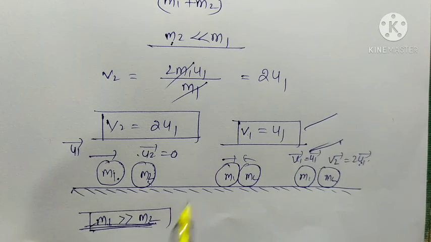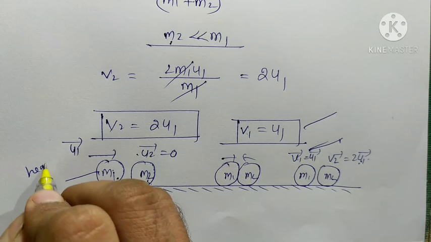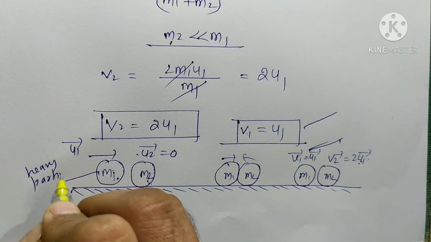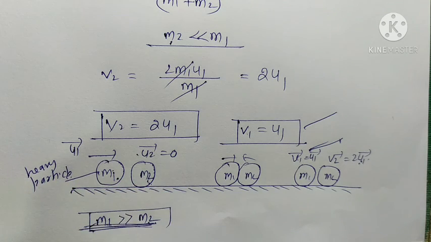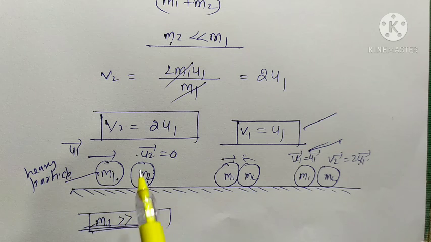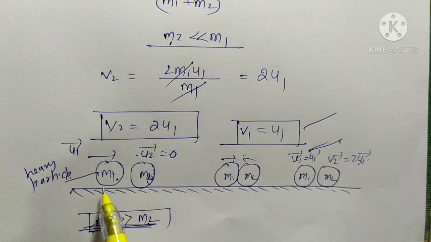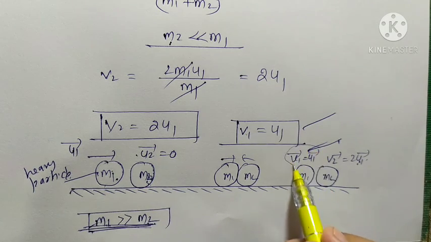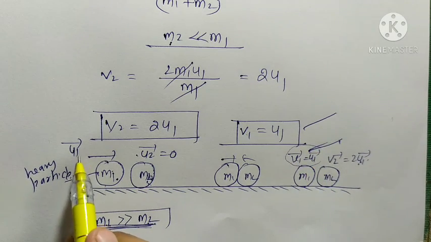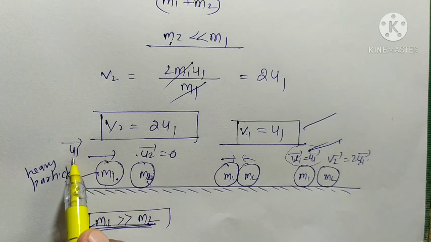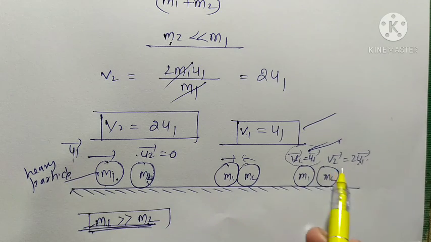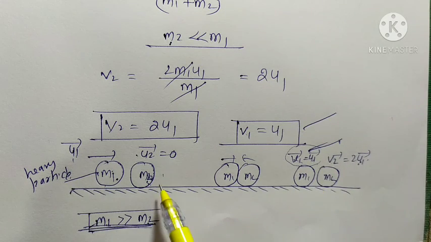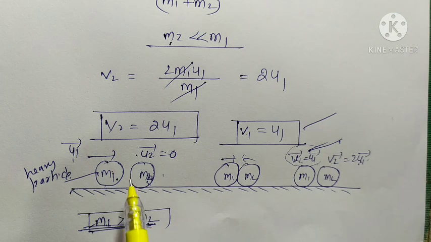So here, when a heavy particle, I mean the first body, strikes a light particle, the change in velocity of the heavy particle is negligible. Its velocity remains the same, I mean v1 is equal to u1, its initial velocity. Its velocity does not change here, but the second body, this light particle, moves with double the velocity of the heavy particle.